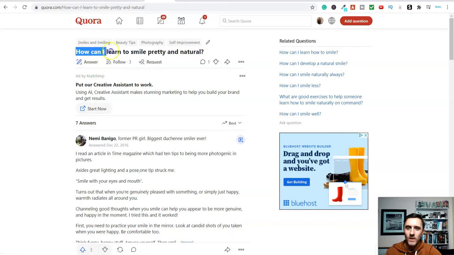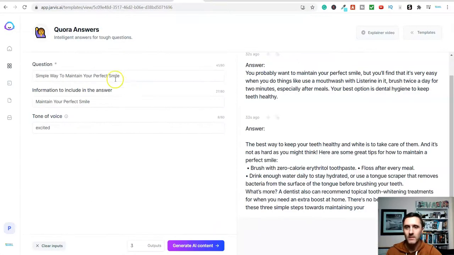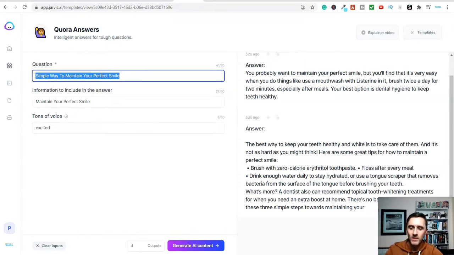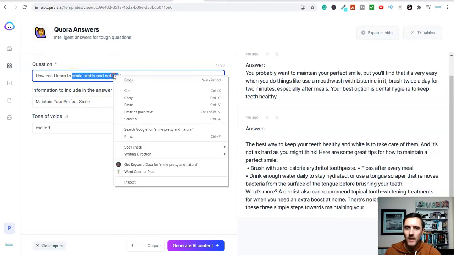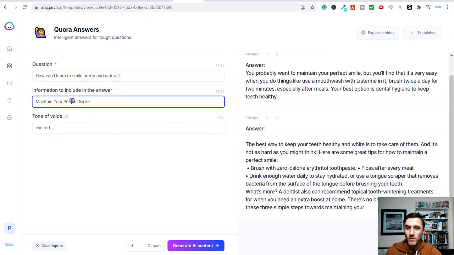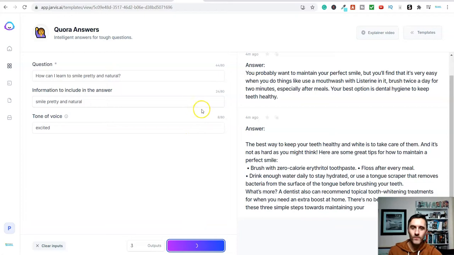So again, all I'd do here is I would take this question over here, I'd copy this, I'd go back into the software, I'd put my question in there. How can I learn to smile pretty and natural? And then information to include in your answer. So I'll just leave it on main. In fact, I'll change this to smile pretty and natural. And I'm doing this as quick as I can because I don't want to take up too much of your time. But then I'd do that, and then I'd click on generate AI content, and then it spins, and in a second we will have the answer.